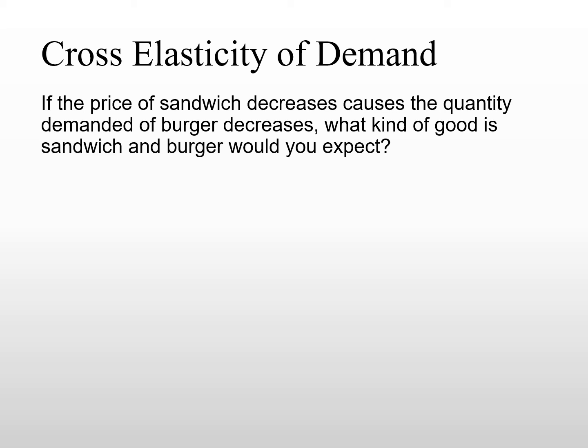So in this case, when people see the price of sandwich decrease and they buy less burger, this tells us about the relationship of the two goods. Sandwich and burger must be substitute goods.